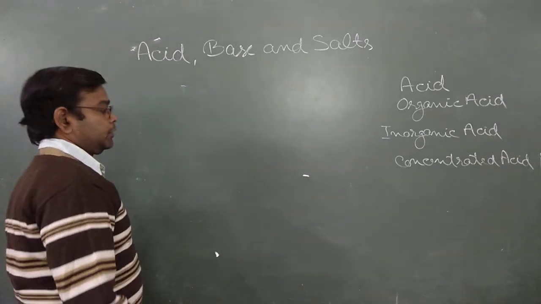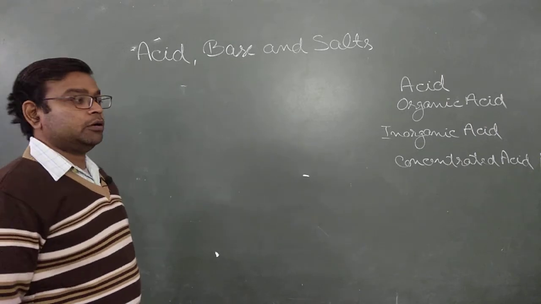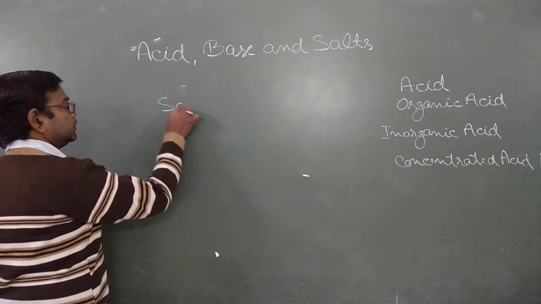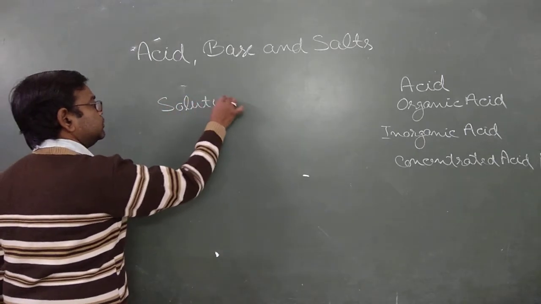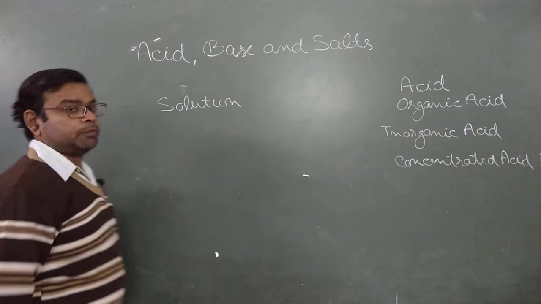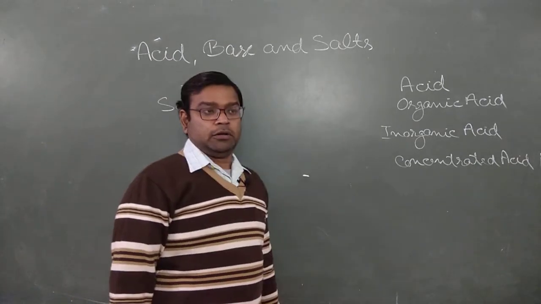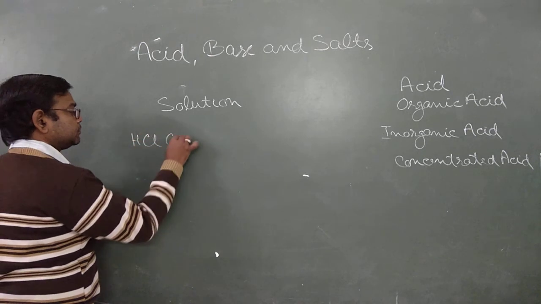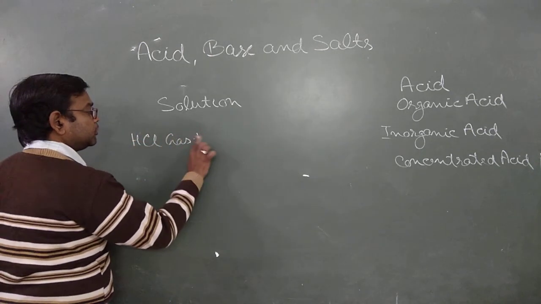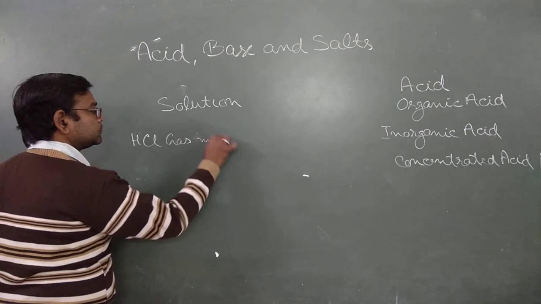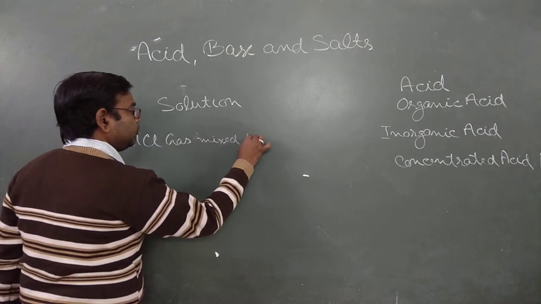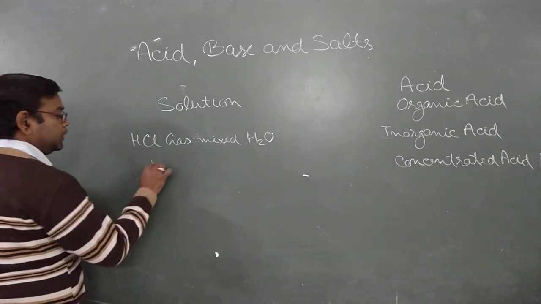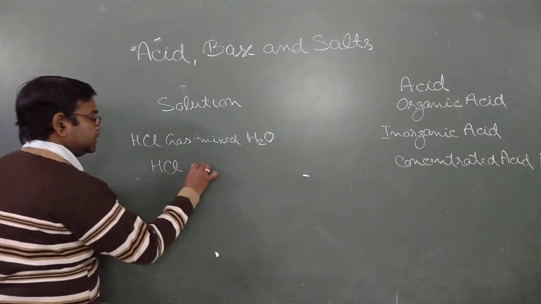Generally, in our laboratory or in our day-to-day life, we obtain acid in the form of a solution. This solution is obtained from the mixture of a gas or liquid. For example, when HCl gas is mixed, not reacted, with H2O, that is water, what we obtain is a solution of HCl acid.